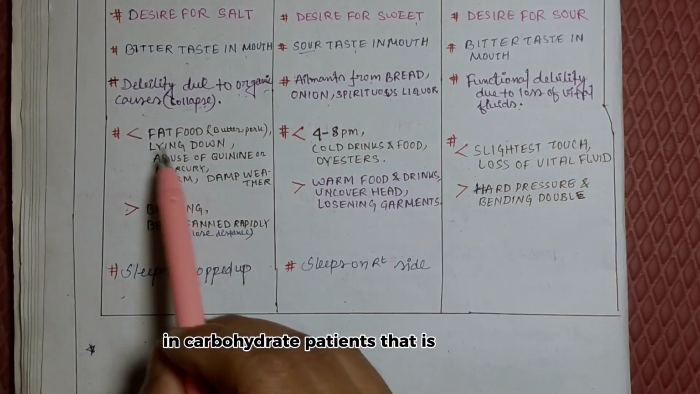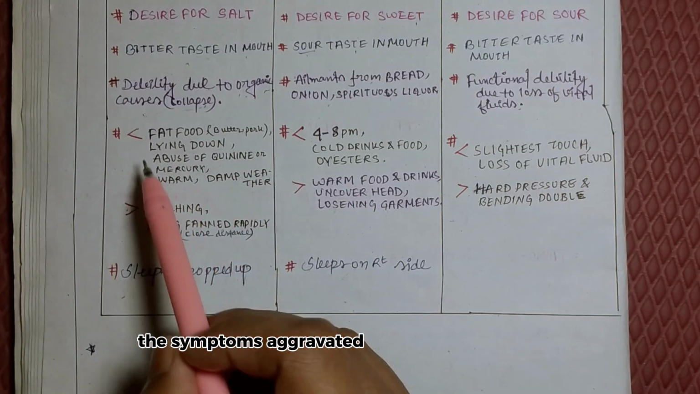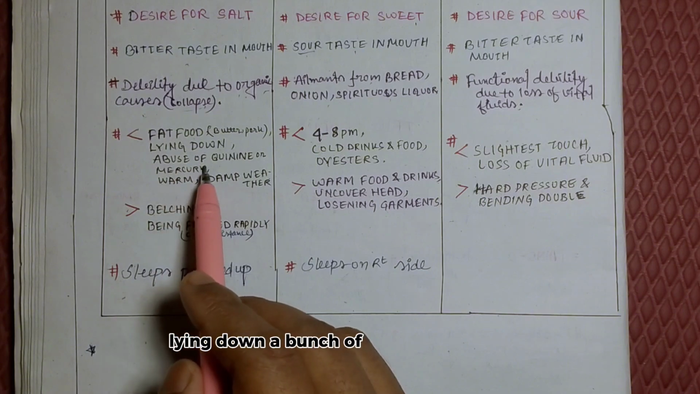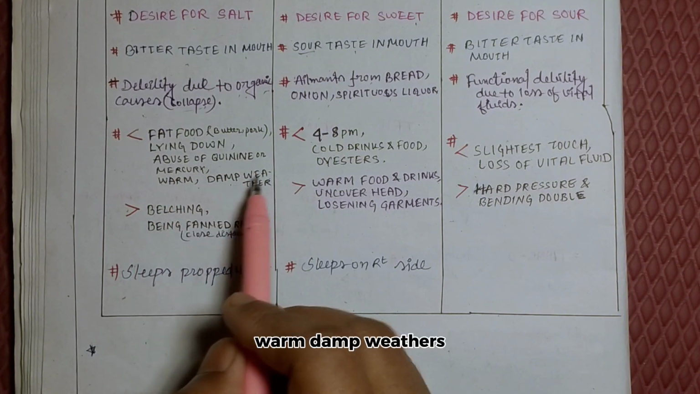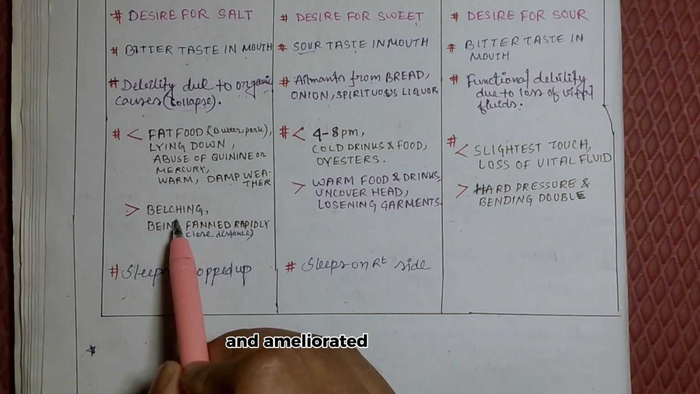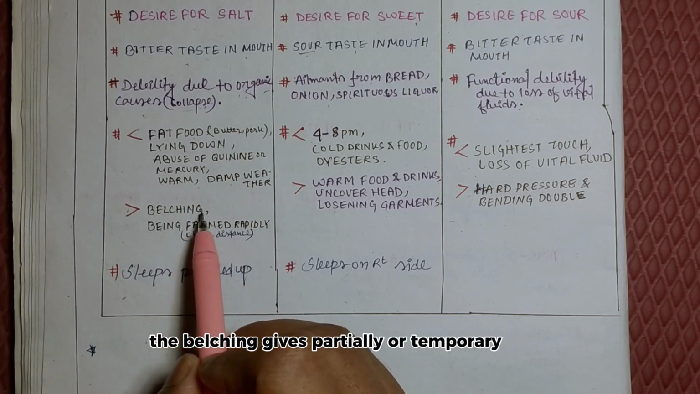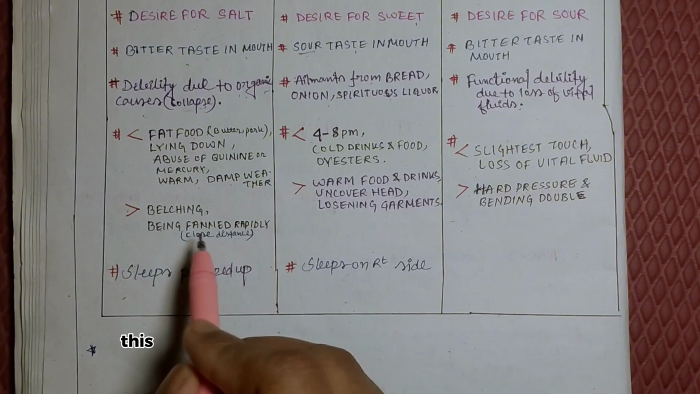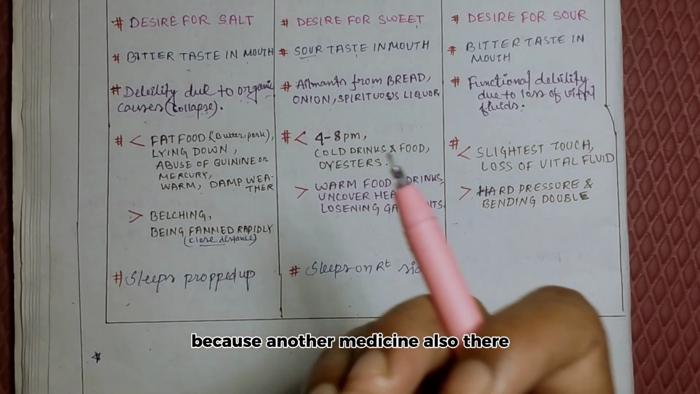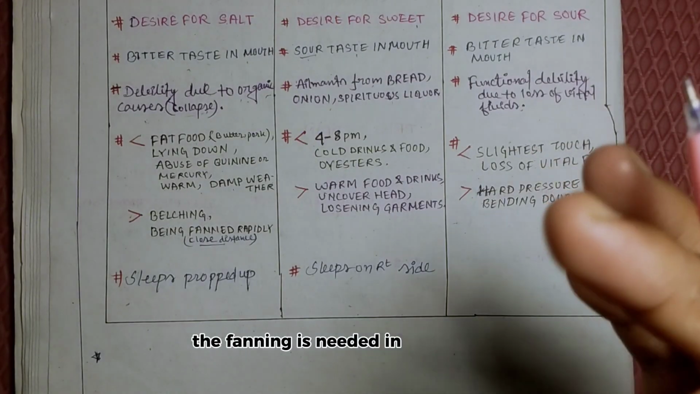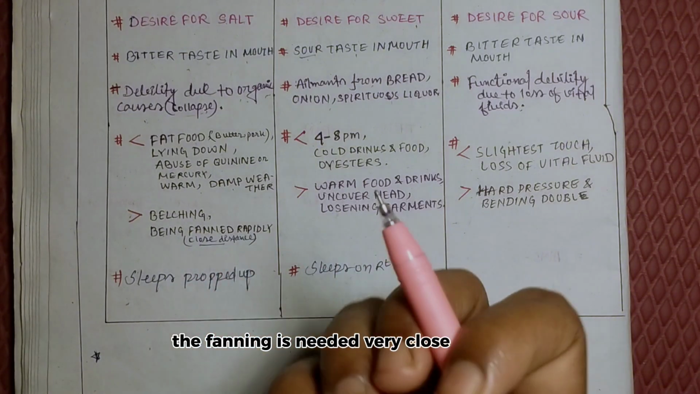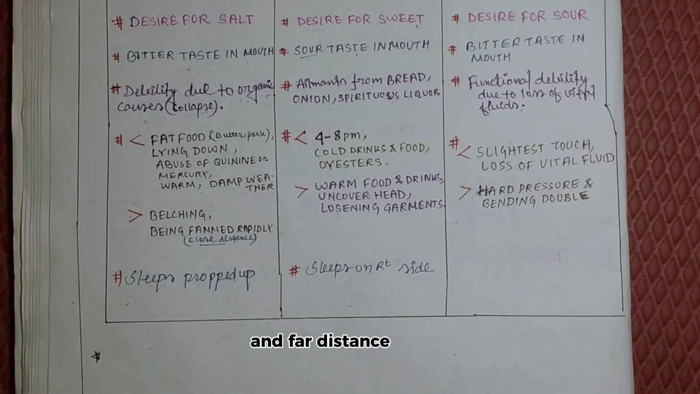In Carbo veg patients, the symptoms are aggravated or increased by fat food, lying down, abuse of quinine or mercury, warm, damp weather. So these are the aggravating factors. Fat food aggravates the complaints in Carbo veg, and they are ameliorated by belching. We know belching gives partial or temporary relief, and also by being fanned rapidly. This is at close distance. It is a very important symptom, because there is another medicine where fanning is needed at a far distance, not close, that is Lachesis. So you should remember fanning is needed at very close distance in Carbo veg, and at far distance, that is Lachesis.